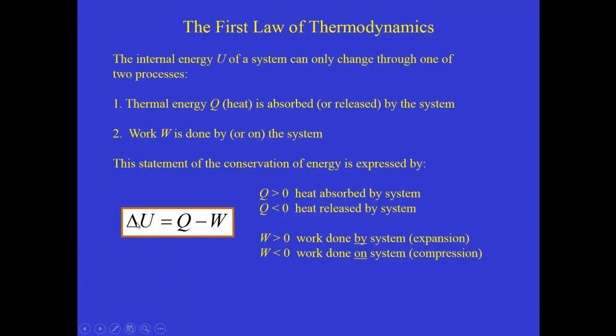So think about this definition. Delta U, which is the change in the internal energy, would be positive if heat flows in, right? And so if Q is positive, then delta U is positive, and that corresponds to heat flowing in. So Q greater than 0 means heat flows into the system or heat is absorbed by the system, and conversely, if Q were negative, that means heat is released. So that's the sign convention for heat.